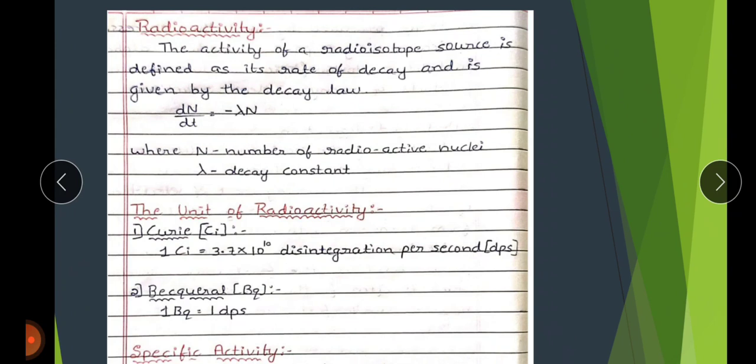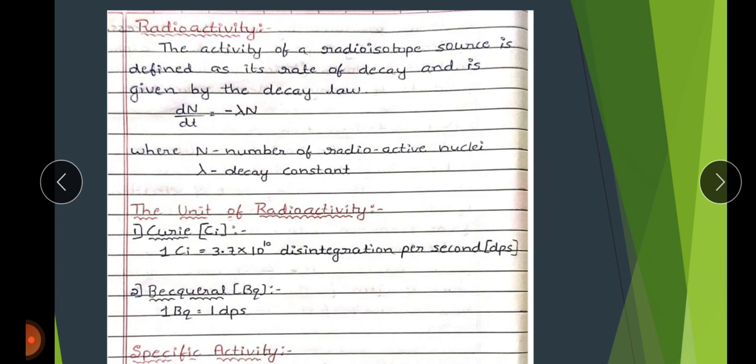For the discovery of spontaneous radioactivity, Becquerel was awarded half of the Nobel Prize for physics in 1903, the other half being given to Pierre and Marie Curie for their study of the Becquerel radiation. So Becquerel is known as the father of radioactivity.